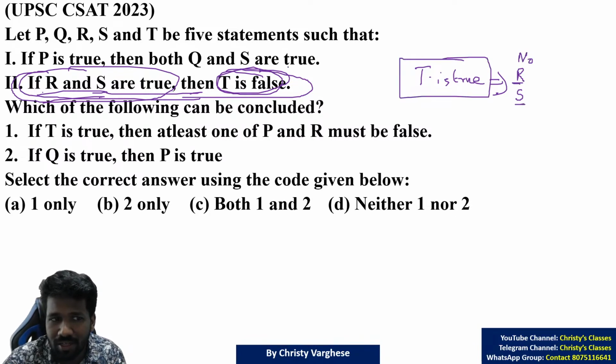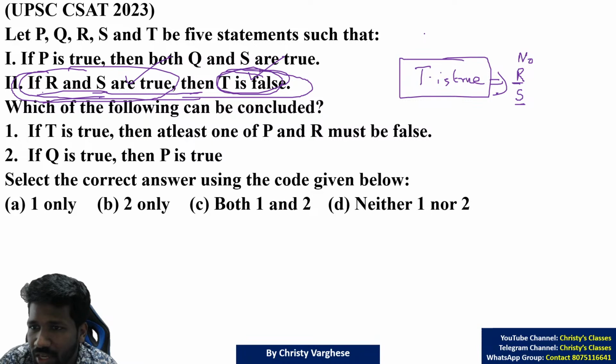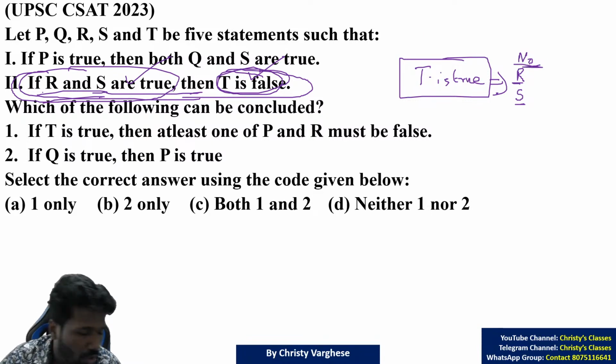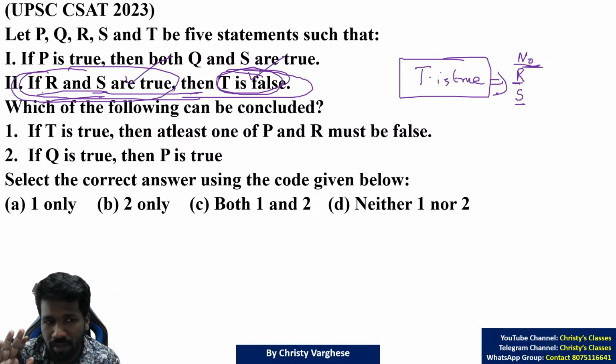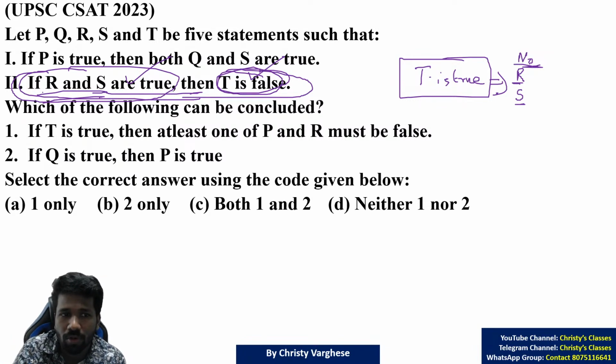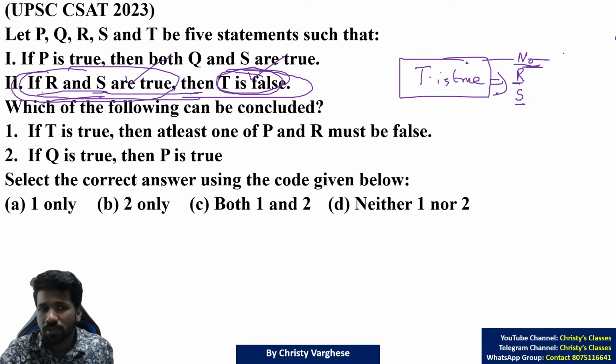That is the meaning, na? Because if R and S both are true, then T will be false for sure. So if T is not false, what is the meaning? Either R and S, none of them will be true, or R only is true, or S only will be true. It cannot be R and S both being true, because if R and S both being true means T cannot be true, T should be false.